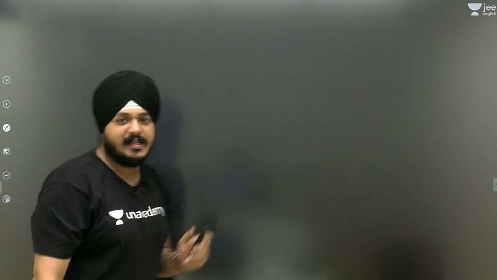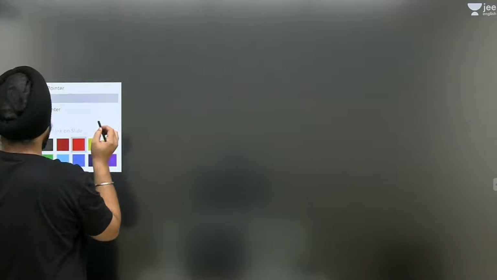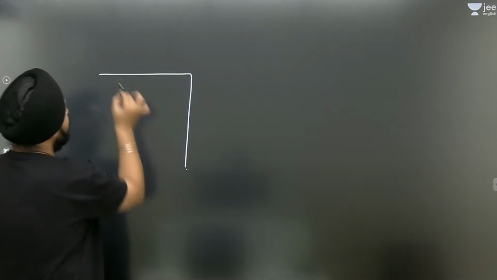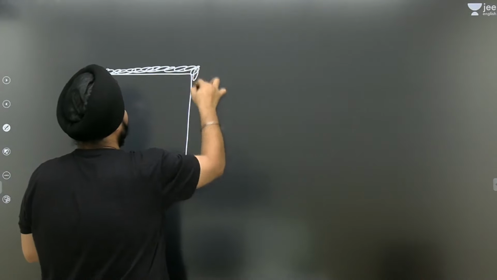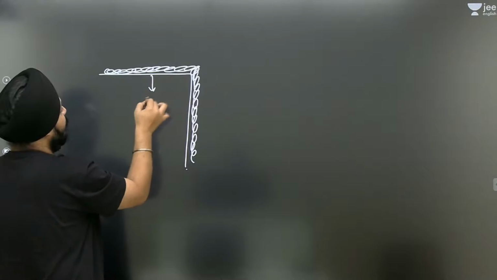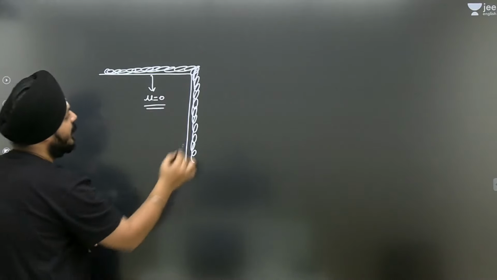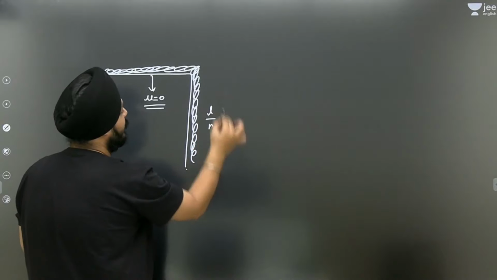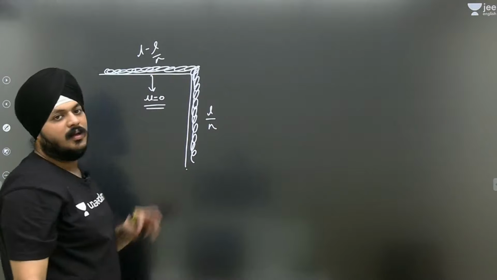So let us take an example one by one. Very nice example is coming in front. Suppose this is a chain kept in front. First of all, the friction is 0. L by n part of the chain is hanging, and L minus L by n part is on the upper side.